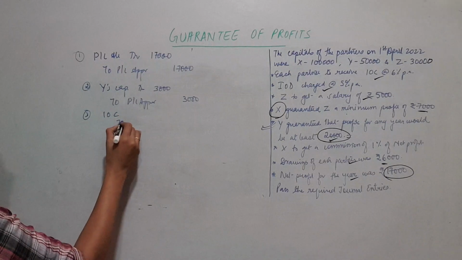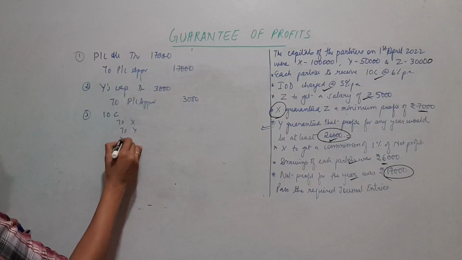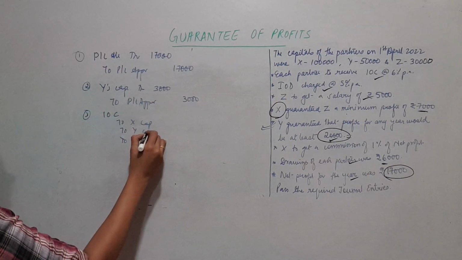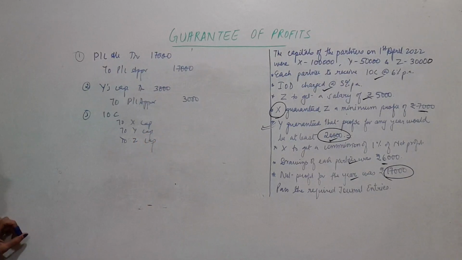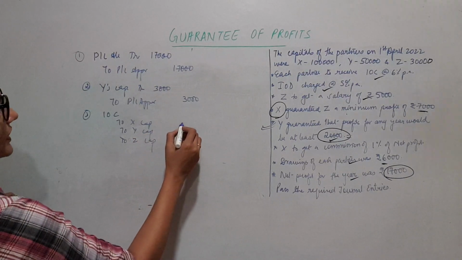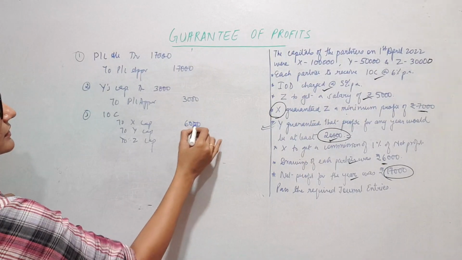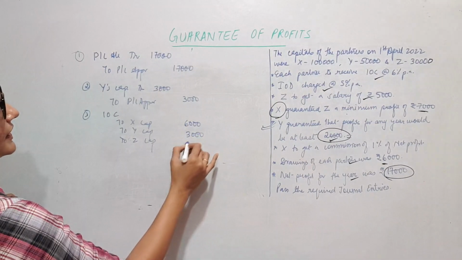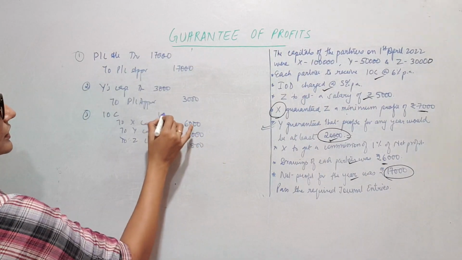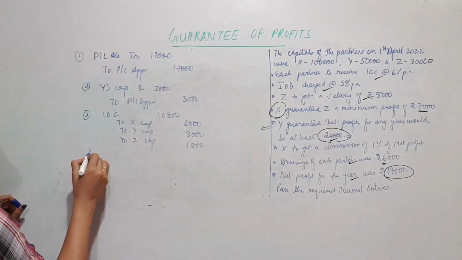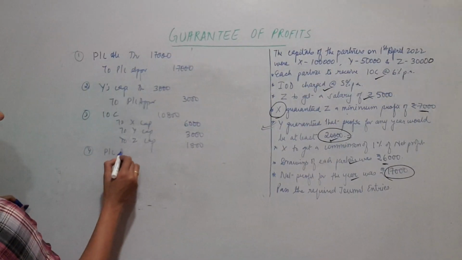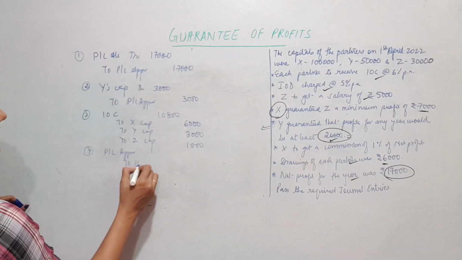So interest on capital to X, to Y, to Z, all of these to their capital accounts. And we had calculated their share as 6,000, 3,000 and 1,800. Total was 10,800. Closing entry, PL appropriation to IOC.